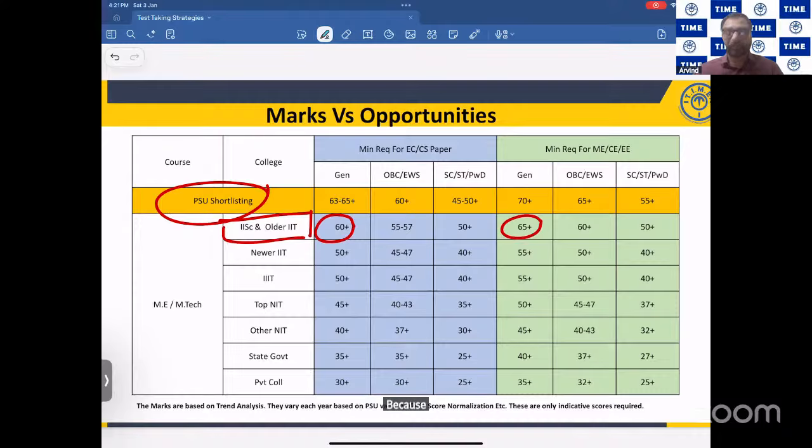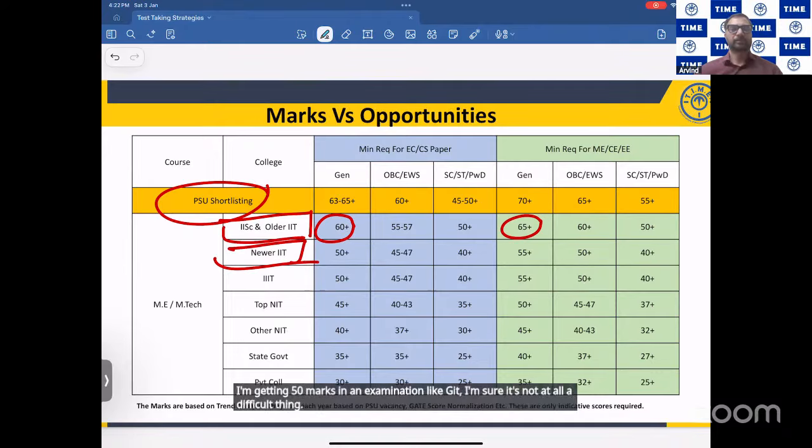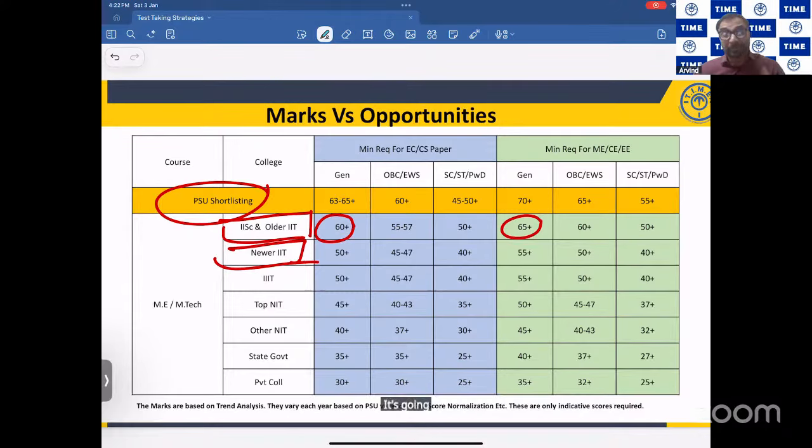Because by getting 50 marks, you can get into your IITs. That is what you should be aiming for, friends. And getting 50 marks in an examination like GATE is not at all a difficult thing. It's going to be difficult provided you don't apply your strategies rightly. That is what we are going to see now.